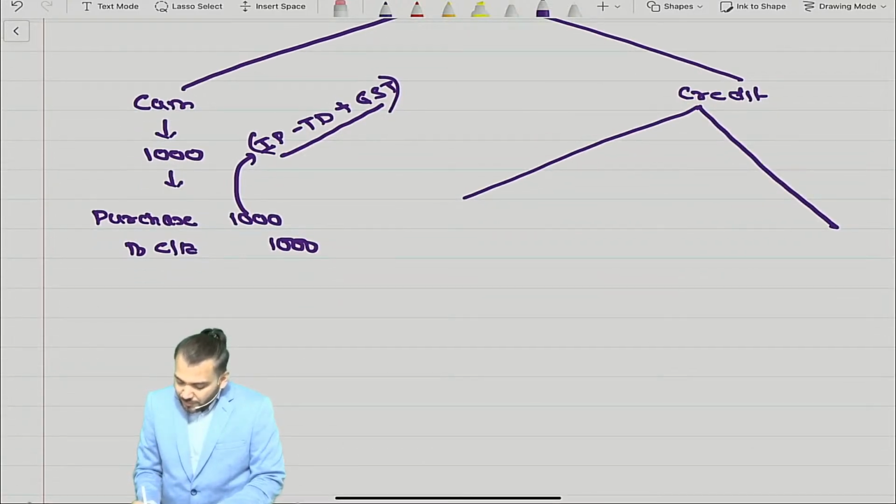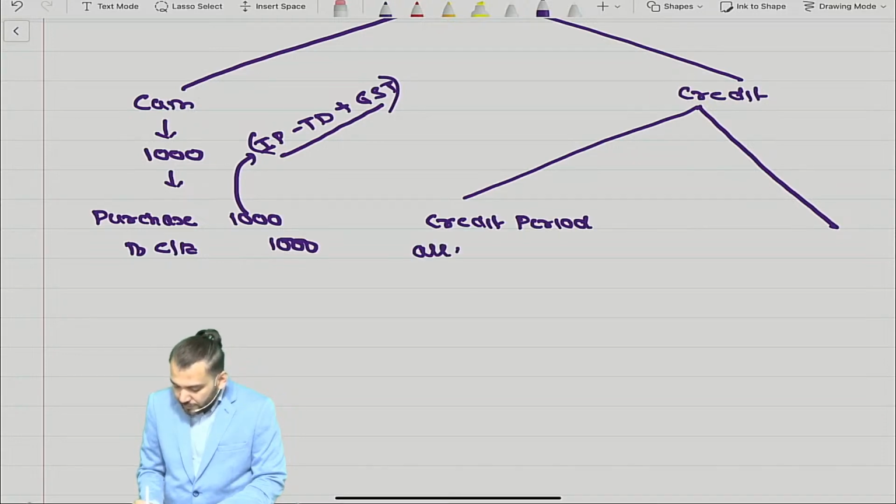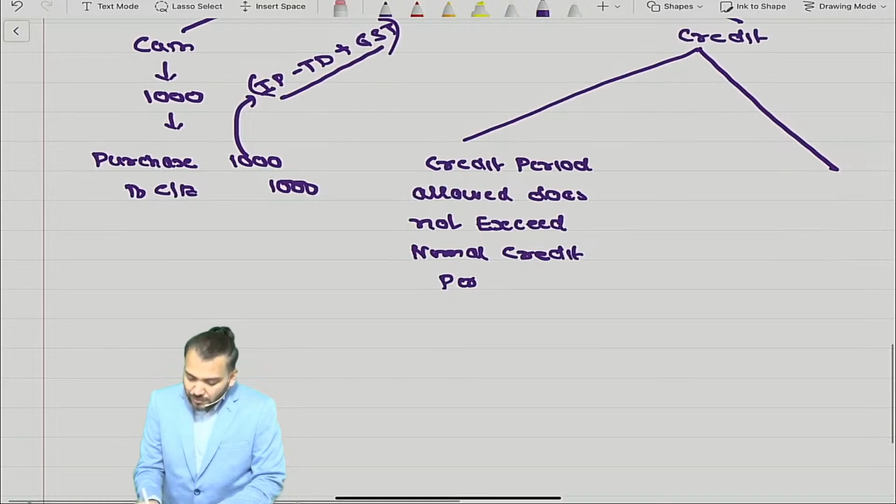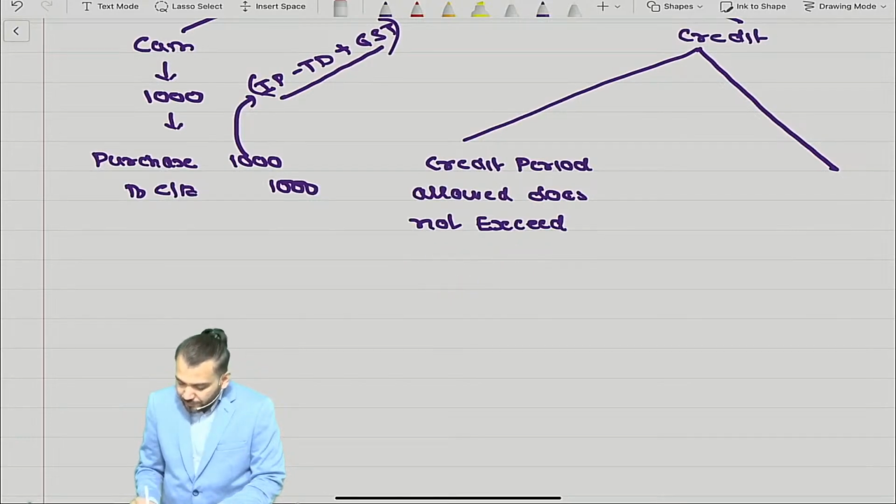Now credit, there can be two types of credit. One, credit period allowed does not exceed the normal credit period. Have you understood this point? Normal credit period.